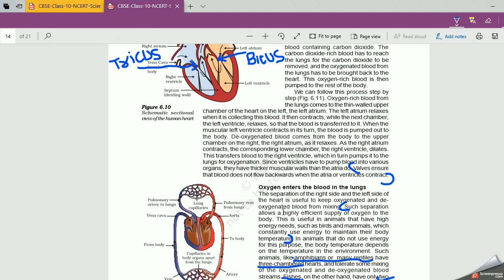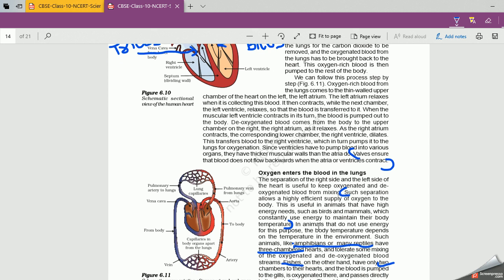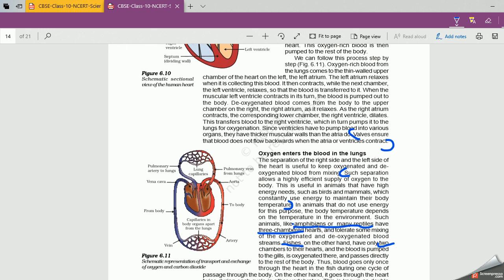So why is this separation necessary? Why can we not afford mixing of the blood? It is very dangerous if the blood gets mixed in our body, because this separation allows efficient supply of oxygen to the body. That means we need a lot of oxygen. Why?